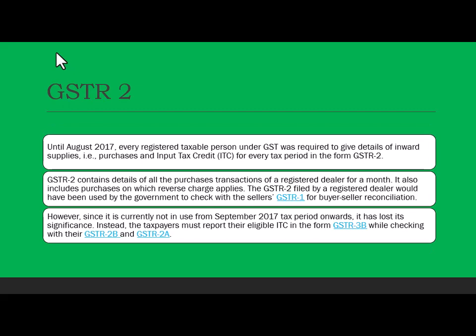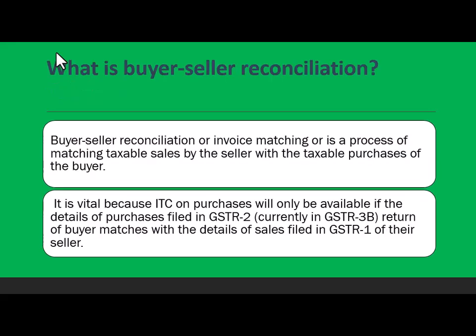Until August 17, every registered taxable person under GST was required to give details of inward supplies, that is purchases, and input tax credit for every tax period in the form of GSTR 2. GSTR 2 contains details of all the purchases, transactions of a registered dealer for a month. Okay, just hold on. So GSTR2 has been abolished now, but it was only carrying your input credit details, okay, which you are not supposed to file now, okay.